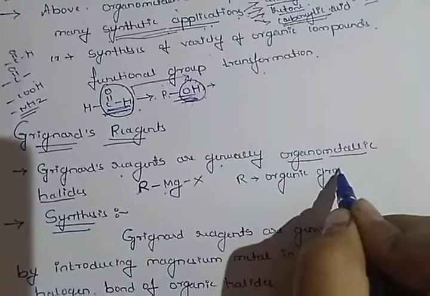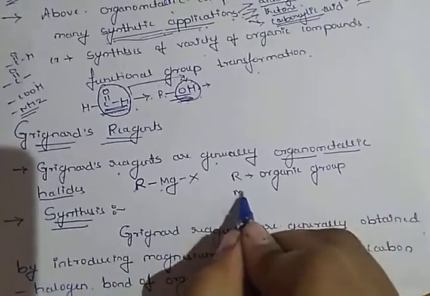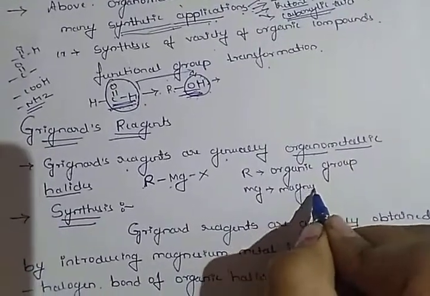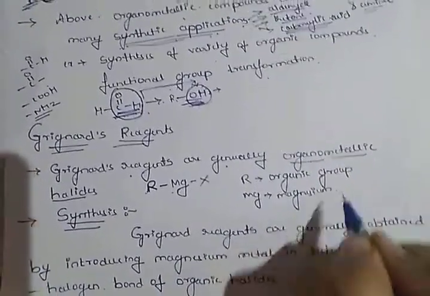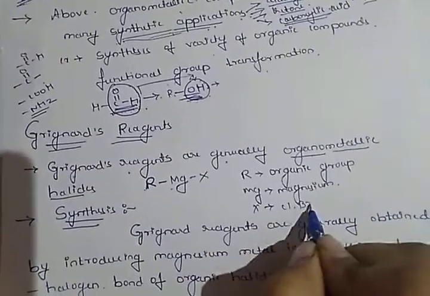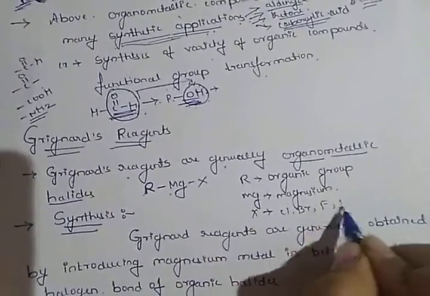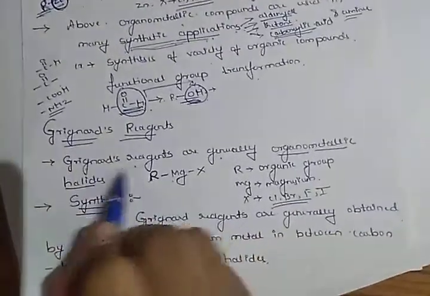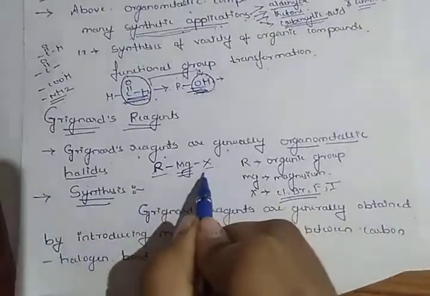Any other organic group. Mg is magnesium. X means what? Halogen. Any halogen. There may be chlorine, bromine, fluorine, iodine, whatever it may be. This Grignard reagent is an organometallic halide.